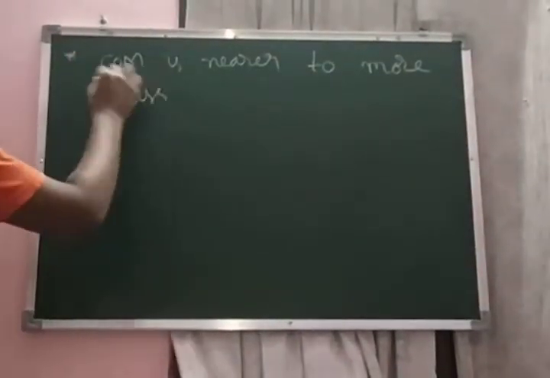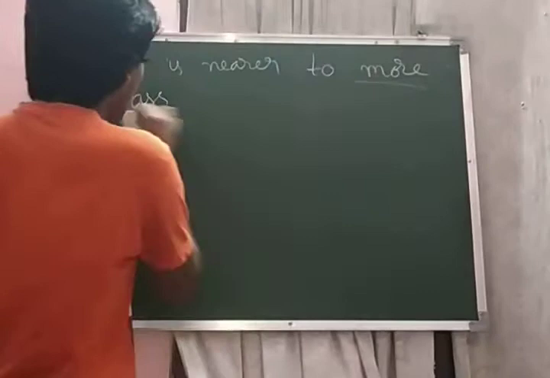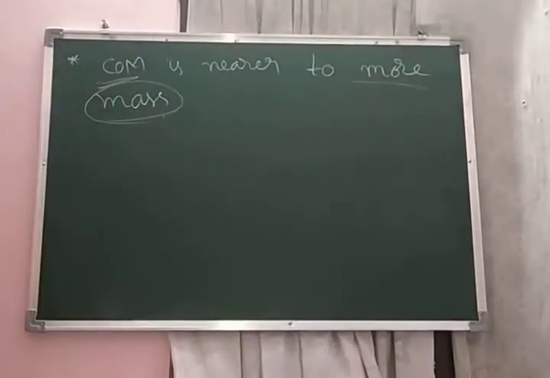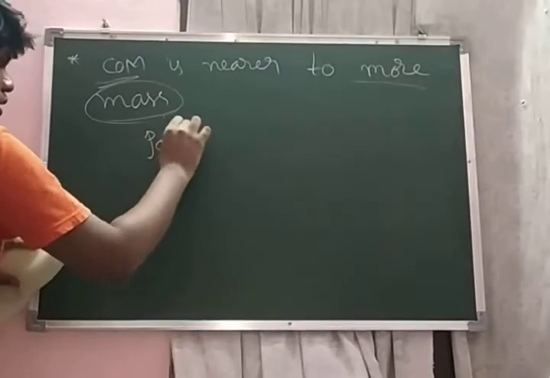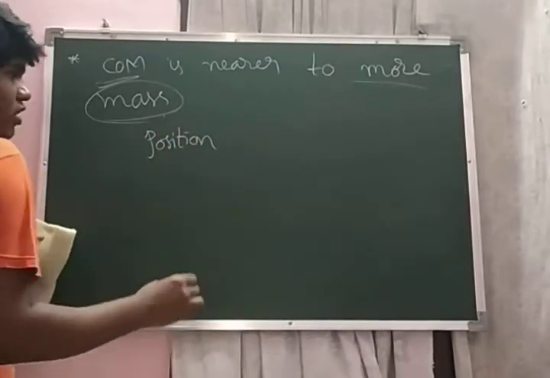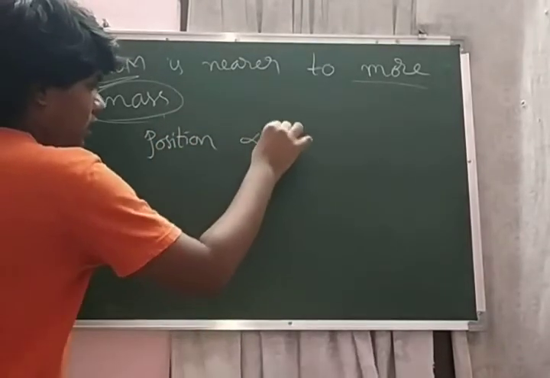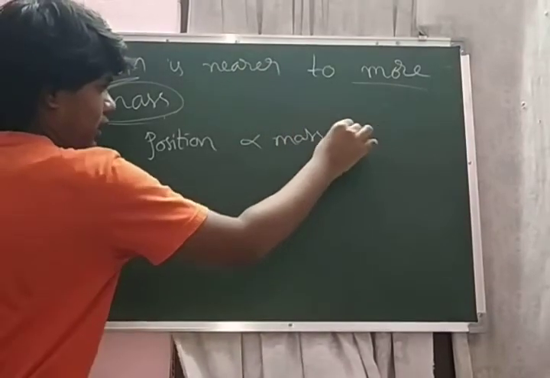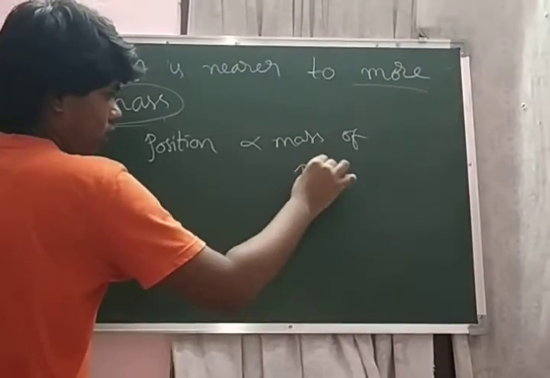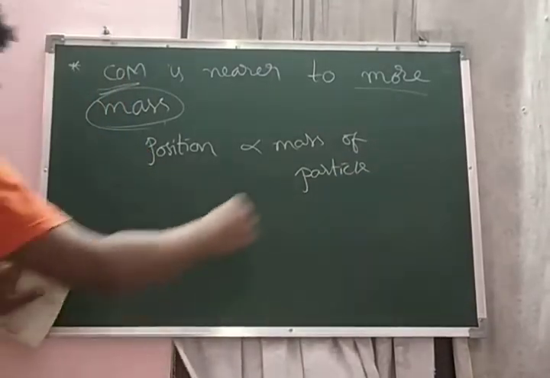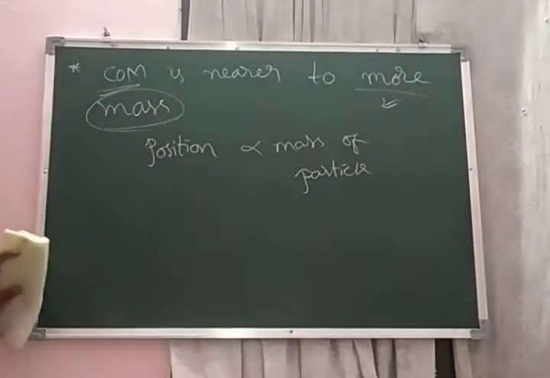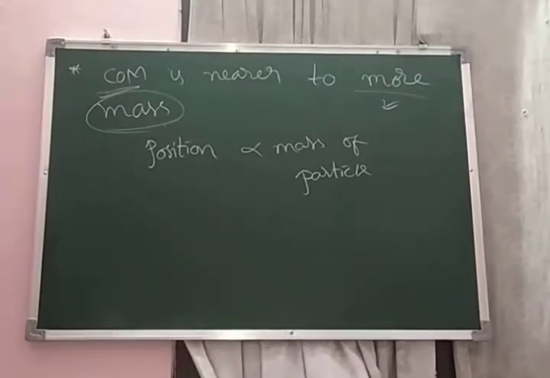Generally, the center of mass is nearer to the more mass. The position of the center of mass depends upon the mass of the particles. If the mass of a particle is more, then the center of mass shifts to the particle with more mass.